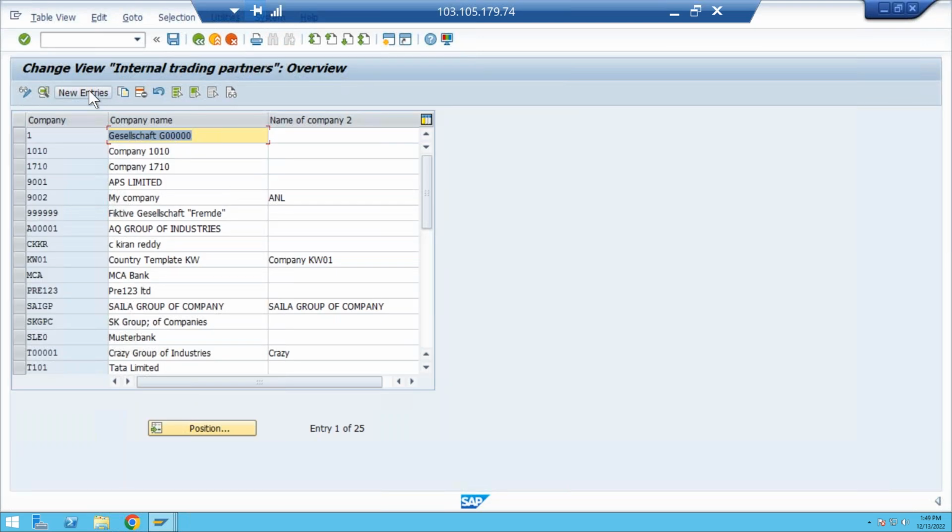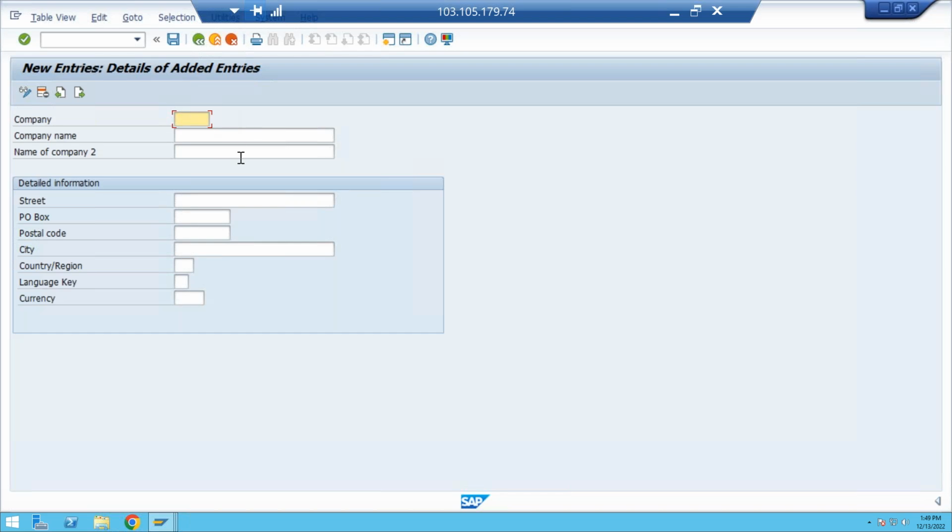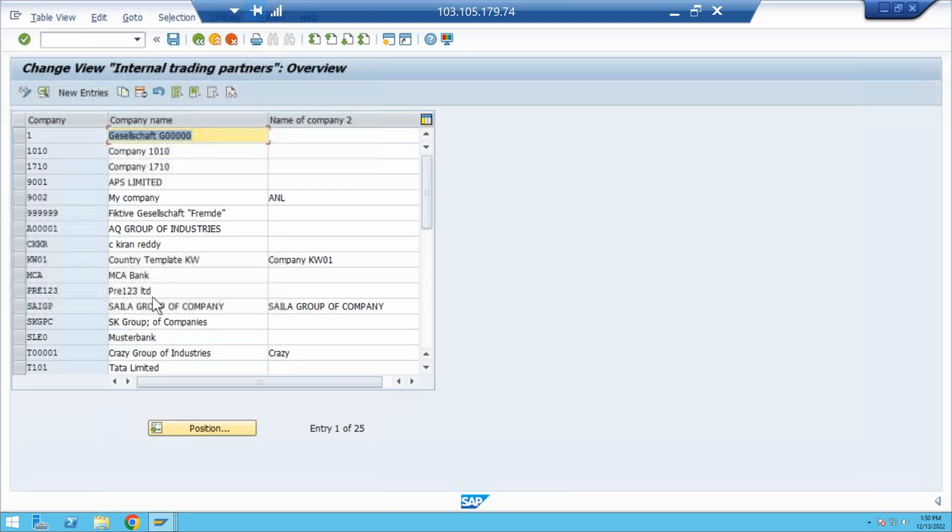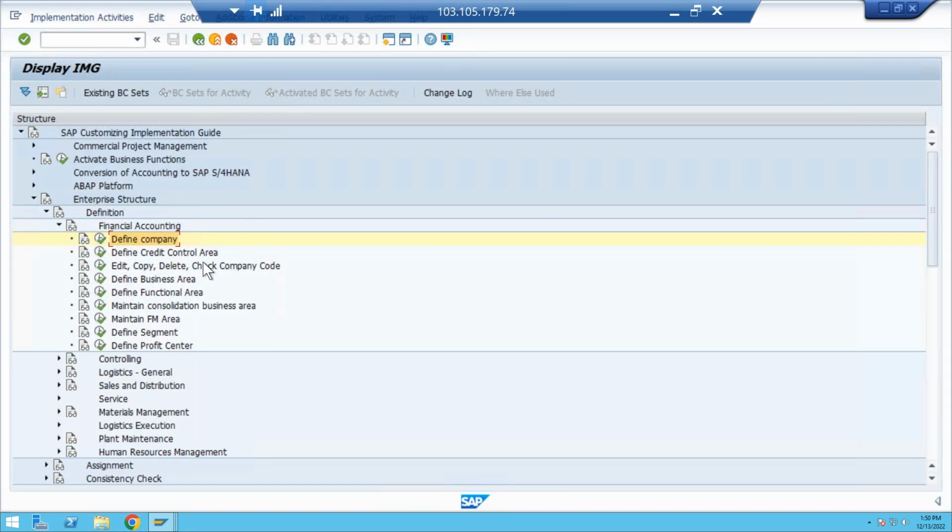The maximum is 6 digits. If you go to entries, enter some XYZ group of companies. Here just enter the details of the company, and you can enter your country, language, currency and all. This we already observed, so we don't need to worry. I'm not defining the company now, since this was already practiced in ECC. And coming to the company code also.